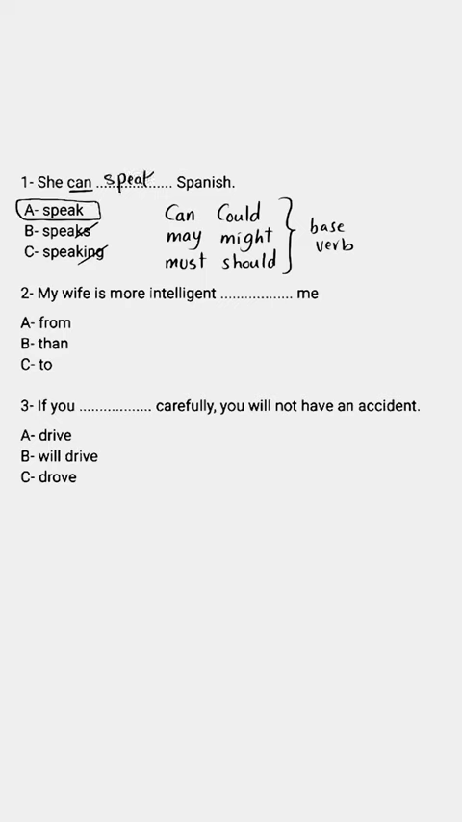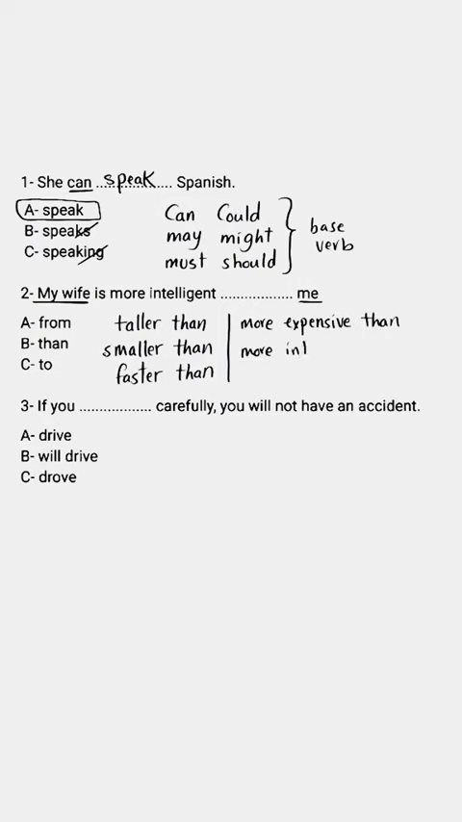She can speak Spanish. My wife is more intelligent, blank me. From me, than me, to me. Here I compare between my wife and me. When I compare between two people or two things, I say taller than, smaller than, faster than. If the adjective is long, we say more expensive than, or more interesting than.